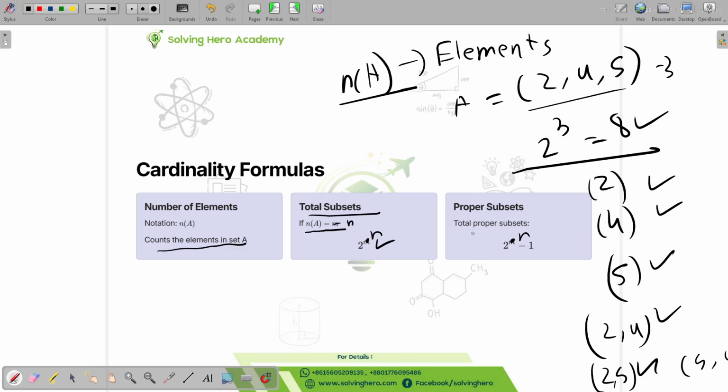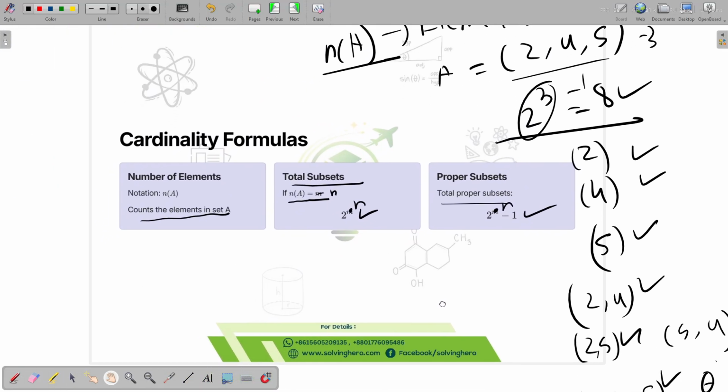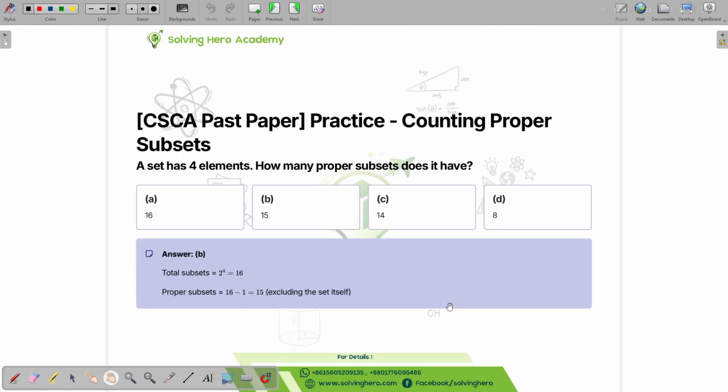If we're trying to figure out the number of proper subsets, we just do this and then take 1 out: 2 power n, take 1 out. Because we're taking the original set out, a proper subset cannot be equal to the original set. Simple stuff. So let's look at some past papers.